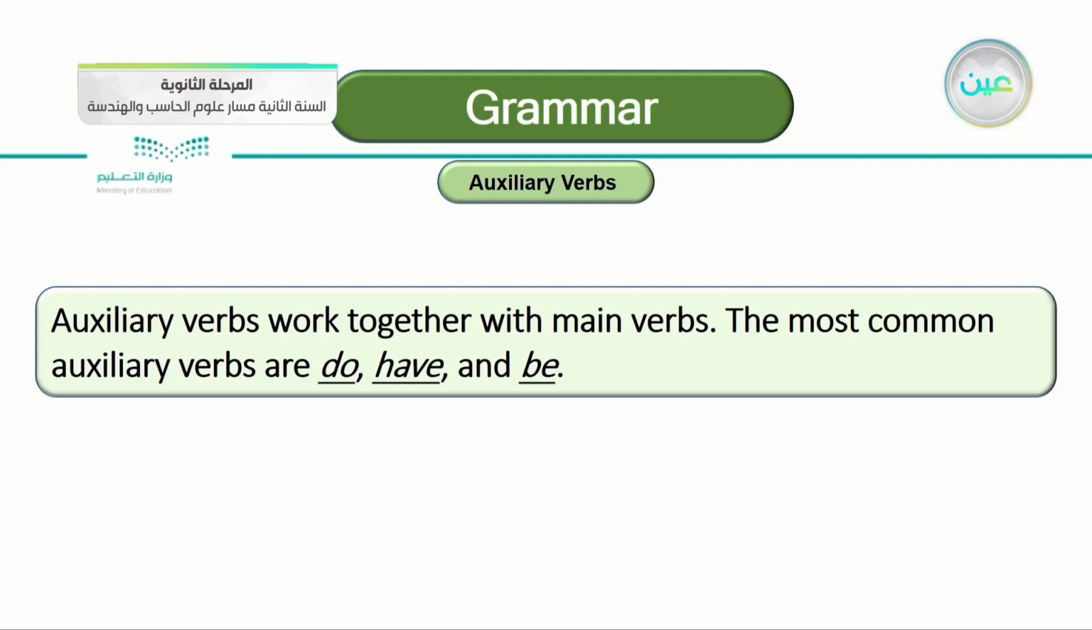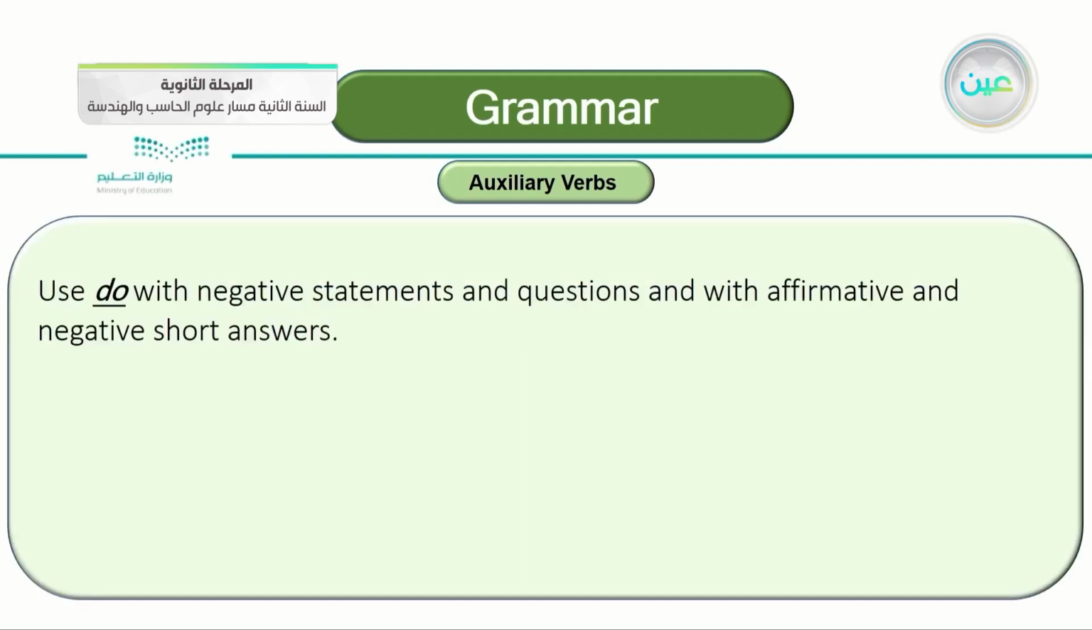Auxiliary verbs. Let's read. Auxiliary verbs work together with main verbs. The most common auxiliary verbs are do, have, and be. The first one: we use do with negative statements and questions, and with affirmative and negative short answers. Of course, the word do includes do, does, and did in the past.